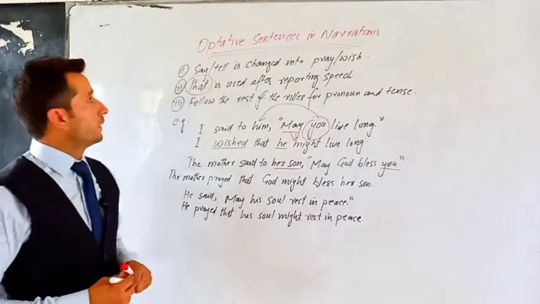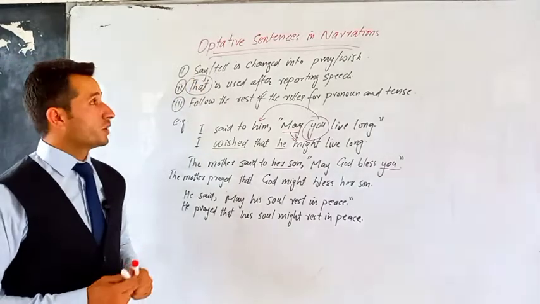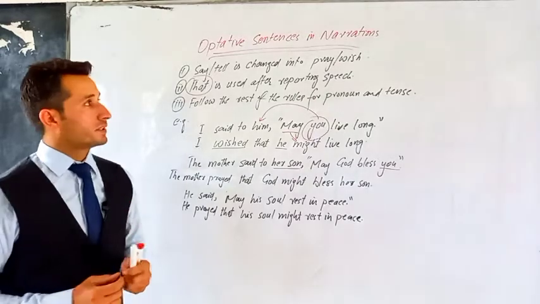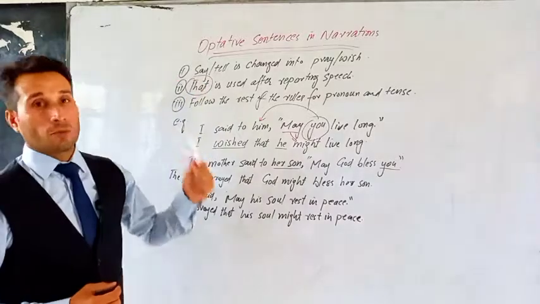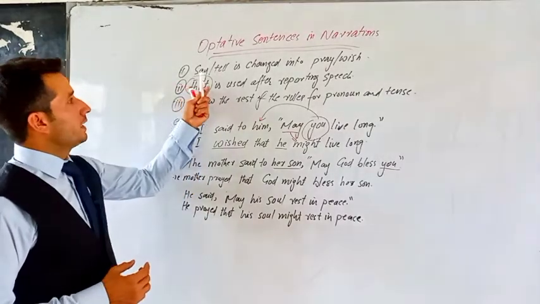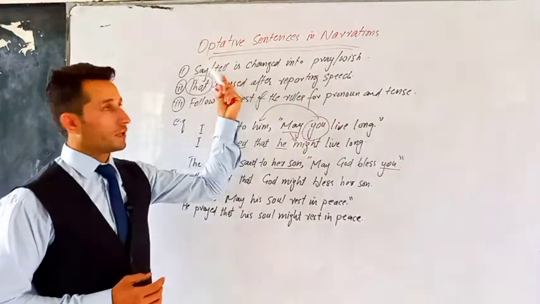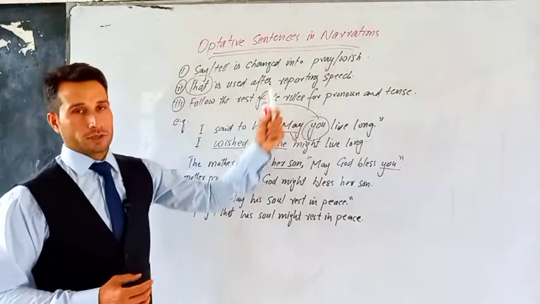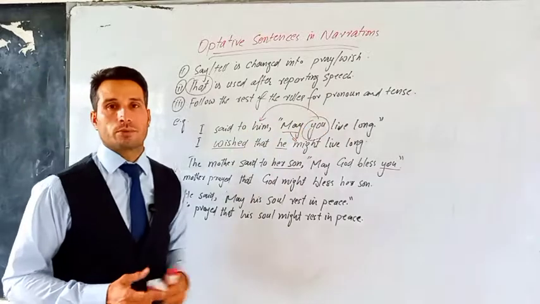Okay, welcome back. We have another very important type of sentence, that is optative sentence. Now, what is an optative sentence? An optative sentence is a kind of sentence that expresses some kind of prayer or wish. So if we have an optative sentence in direct narration, how to convert it into indirect narration? So say and tell is changed into pray or wish, or if it is in past, so prayed or wished. That is used after reporting speech. We introduce that as well, and we follow the rest of the rules for changing pronoun and tense that we have discussed so far.